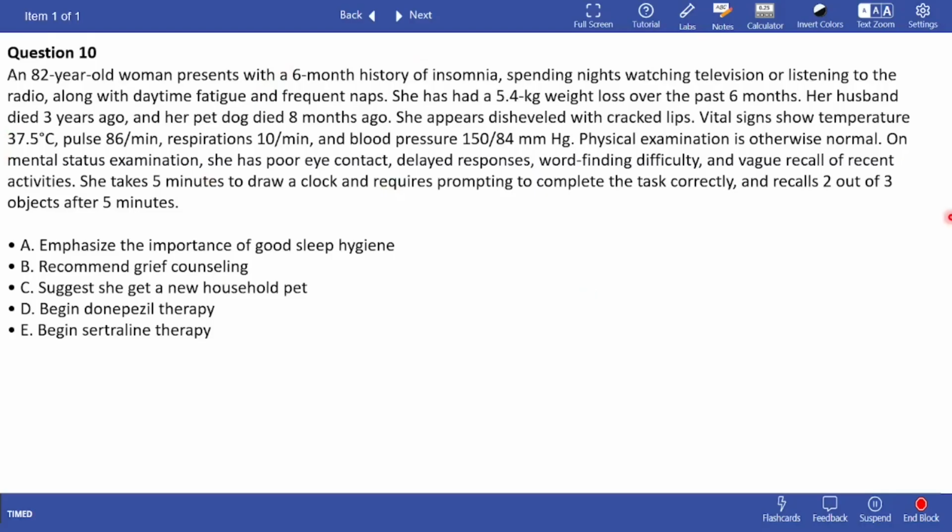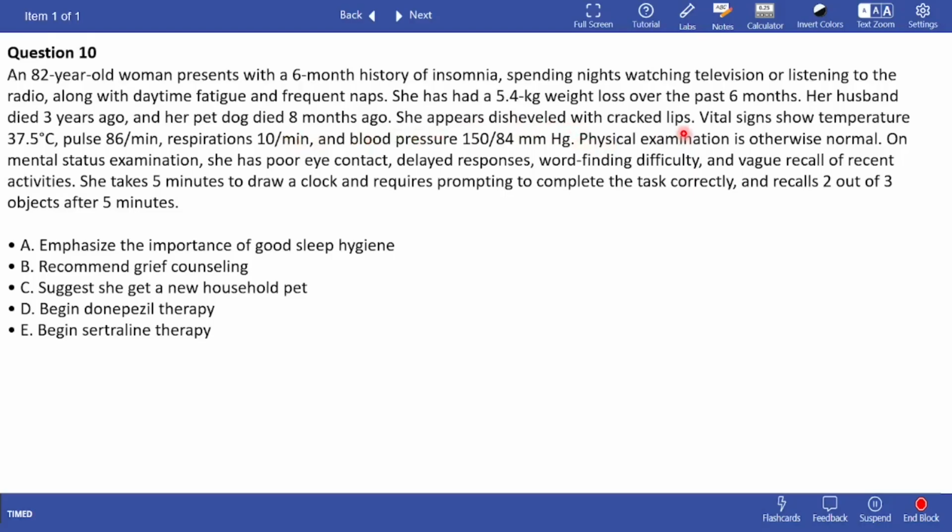Question 10. An 82-year-old woman presents with a 6-month history of insomnia, spending nights watching television or listening to the radio, along with daytime fatigue and frequent naps. She has had a 5.4 kg weight loss over the past 6 months. Her husband died 3 years ago and her pet dog died 3 months ago.